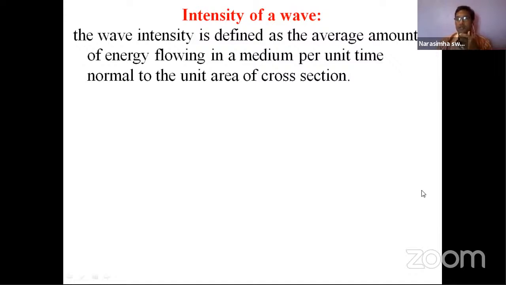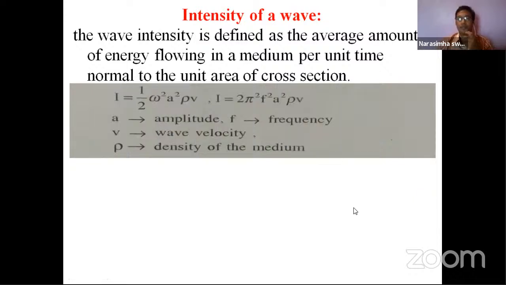The expression for that: there are two formulae, one in terms of angular frequency and another in terms of frequency. I is equal to half omega square a square rho v, and another expression is I is equal to 2 pi square f square a square rho v.